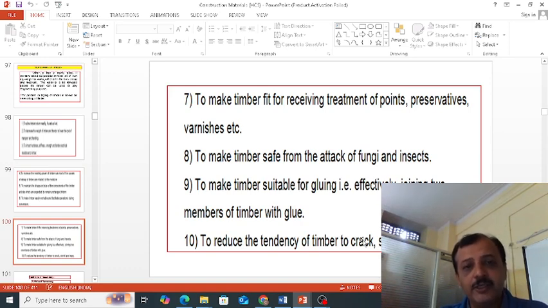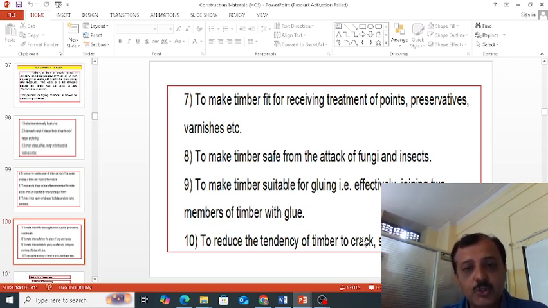So when we season timber, it receives good treatment like preservatives. You can apply preservatives, you can apply varnishes, and sometimes you can do the painting also. And the seasoning of timber makes it safe from attack of fungi and insects. When we remove the moisture content from the timber, the attack of fungi and insects will get reduced.